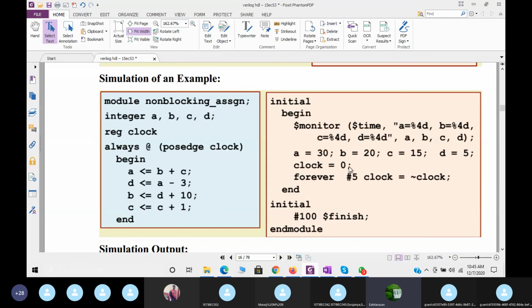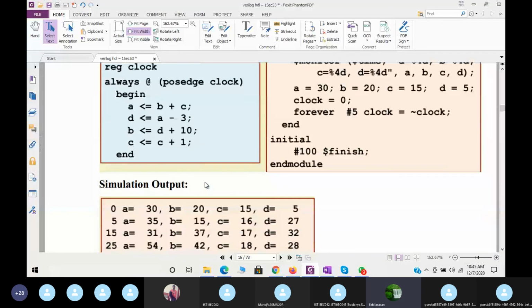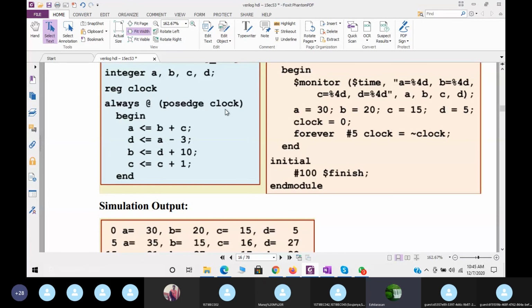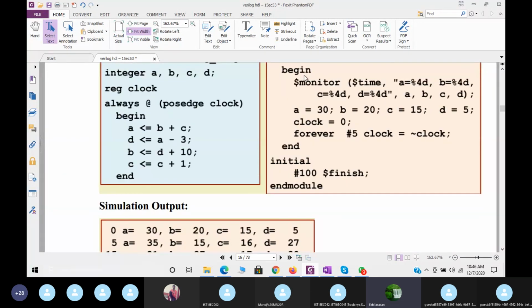See, this statement, later we will see, forever. This is a kind of need to generate the clock. This is also generating the clock forever. For every 5, the clock will be inverted. And now, how will the output come? See here, for every positive edge of the clock, see the A value at time 0. This is because we used monitor, and time delays and all we have not used. At time 0, what will the A value be? A is 30, B is 20, C is 15, D is 5 at time 0.